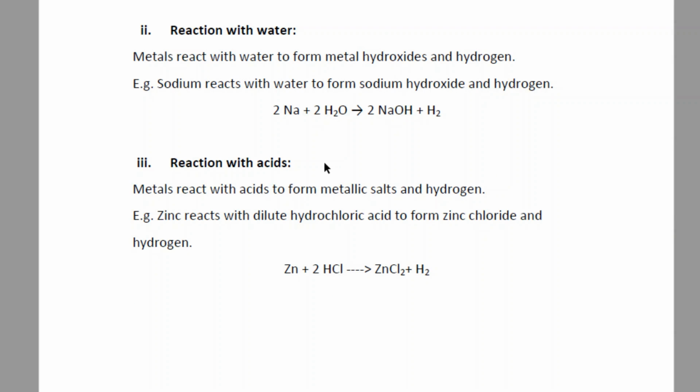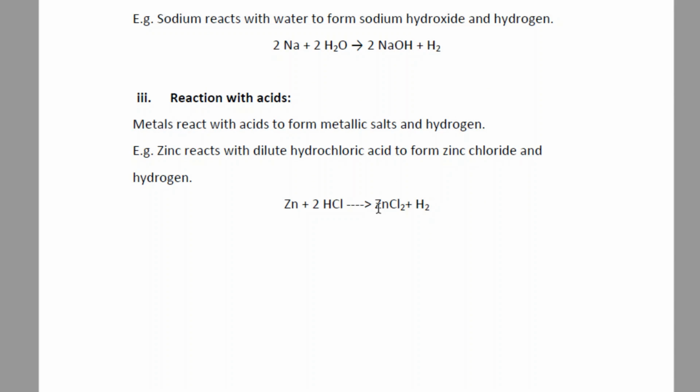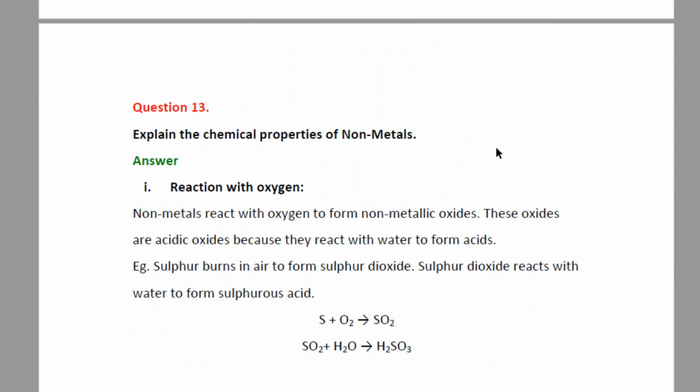Reaction with acids. Again, an important thing to remember is that when metals react with acids, they form metallic salts and hydrogen gas is released. Example is when zinc reacts with dilute hydrochloric acid, we get zinc chloride, ZnCl2, and hydrogen gas is released. Moving to the next question, question number 13.